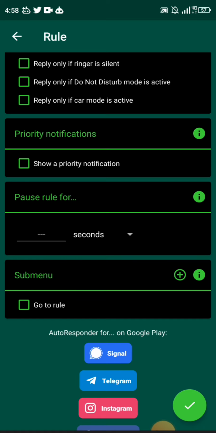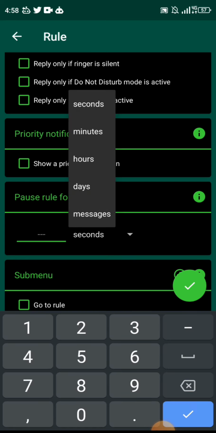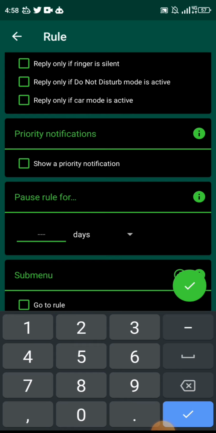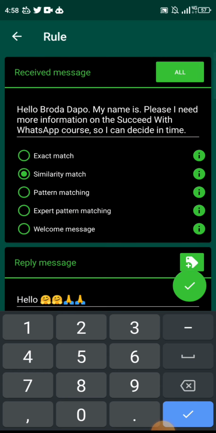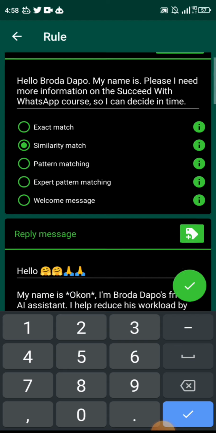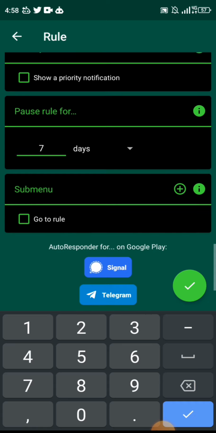So what I might do is I can say, okay, for this number of hours or days, whichever option, maybe say like 7 days, don't respond to any message that looks like this again from this person. You get. So that's the only time you might need something like this. But at the very basic right now, you really don't need it. So let's skip that section for now. All right. So let's go on.